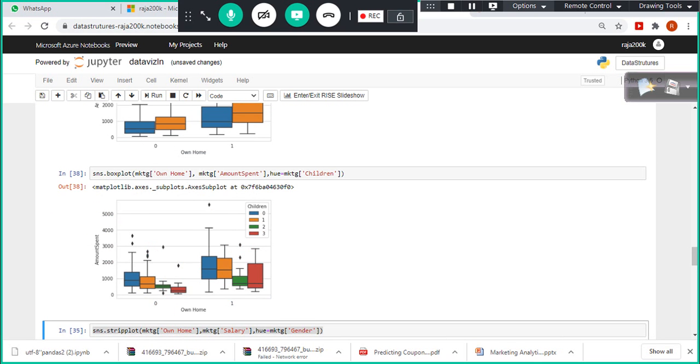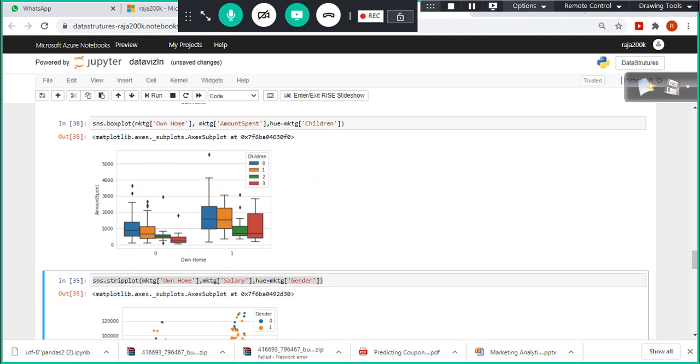See, in this segment of non-owners, whether they have kids or not, their spend is not much, but within this segment also we can see that those who do not have children, their spend is more, and those who have one child, their spend is closer to $800 and somewhat $900 average spend.